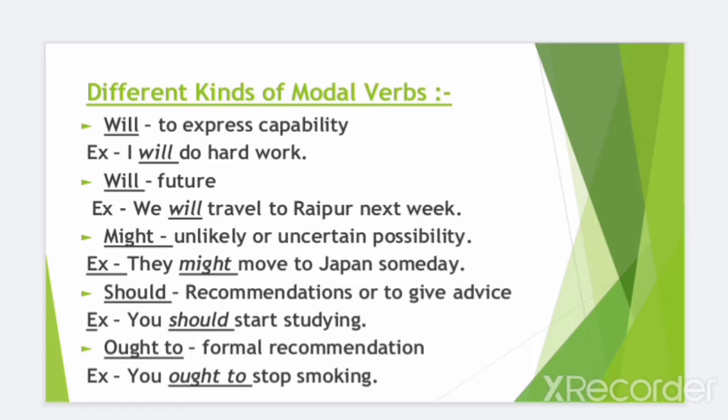Another modal is might. Might is used to express uncertain or unlikely possibility. Example, they might move to Japan someday. Another modal is should. Should is used to give recommendations or to give advice. Example, you should start studying. Next modal is ought to. Ought to represents formal recommendation. Example, you ought to stop smoking.